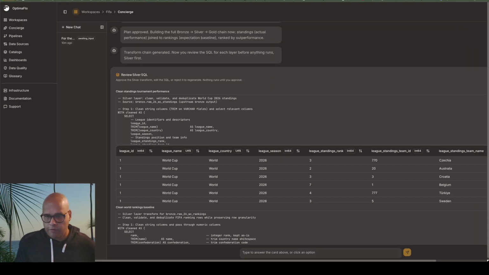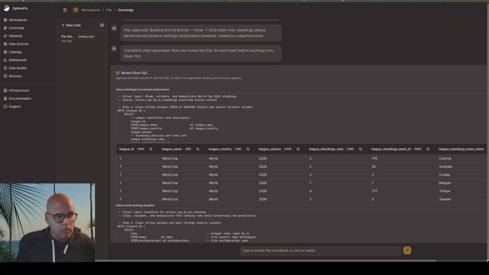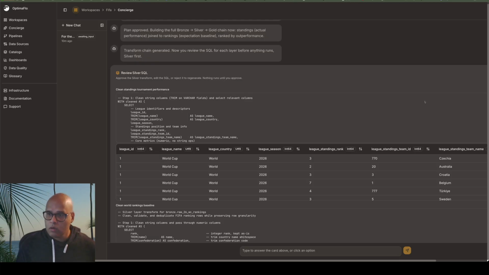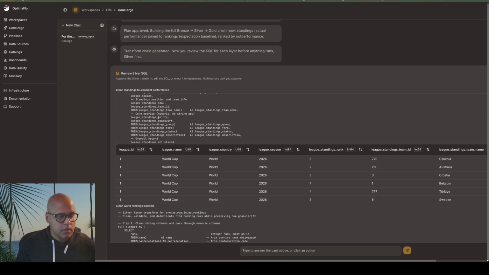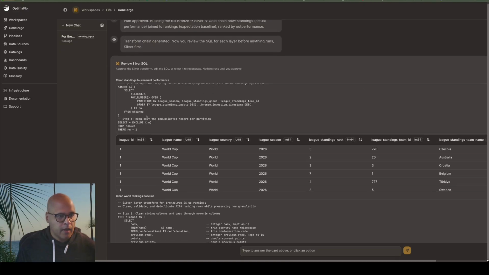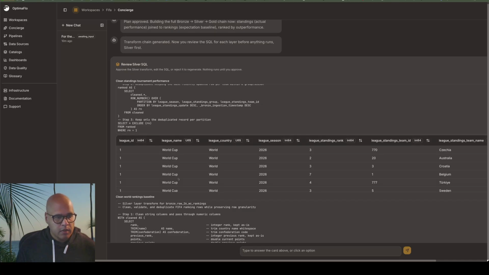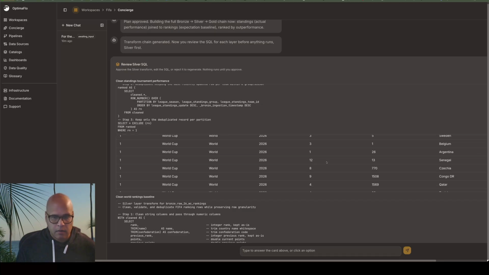But right now we have some SQL that we need to review. So basically it's going to show you, hey, this is the silver layer, right? They don't touch bronze. Bronze is your raw untouched data. We have silver. This is basically the SQL that it's going to be running, right? So it's taking home record, away record. It might have some CTEs. Yeah, some CTEs in there. And so that's one piece of it. And it shows you a little preview of that data, right? So we can go and see all of that.